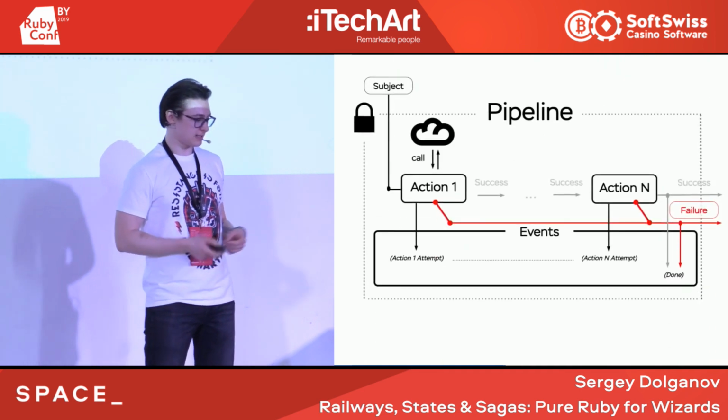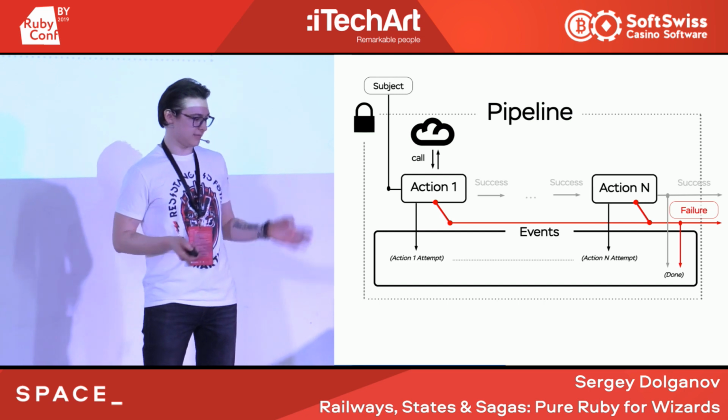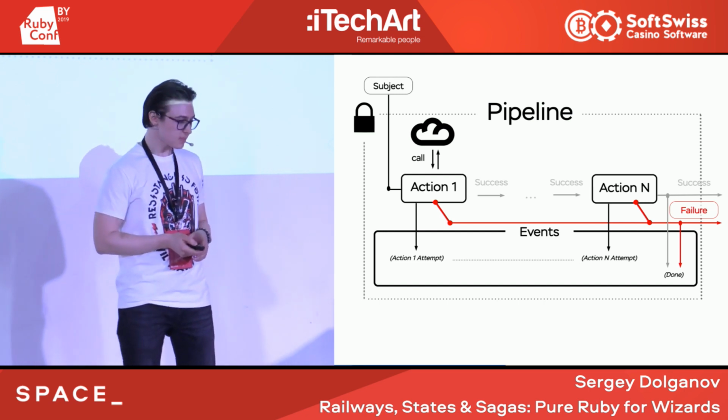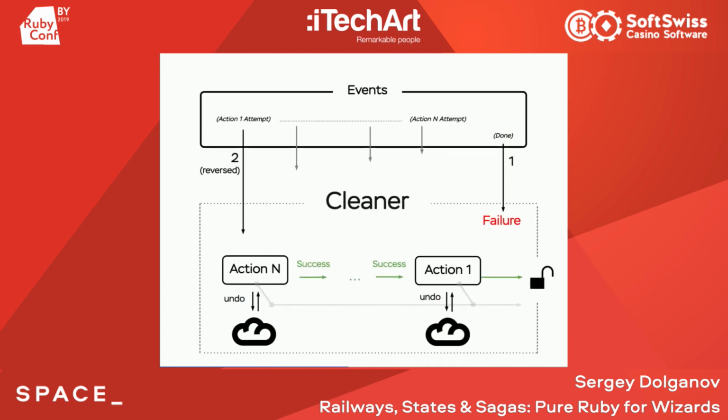So let's take a look at a more complicated case. What if some action fails? So at this point, of course, we do not run the chain to the end. We just create a done event with the status failure. And finally, processing with another strategy.